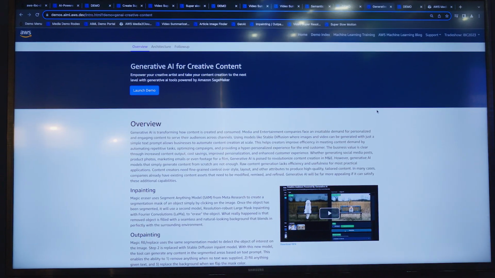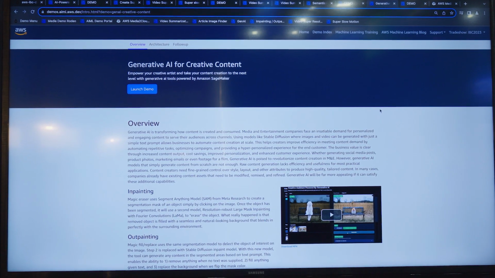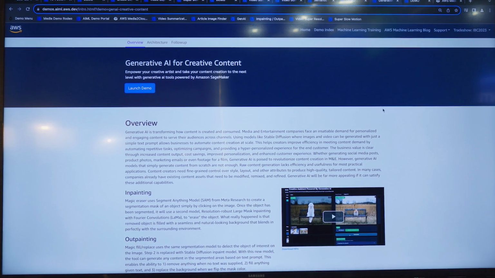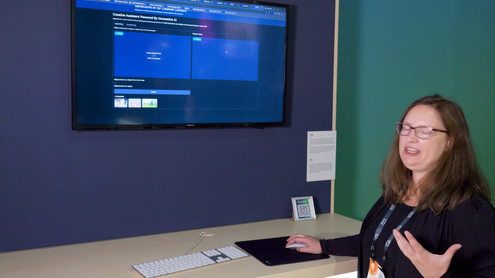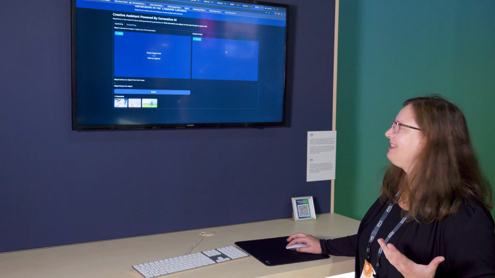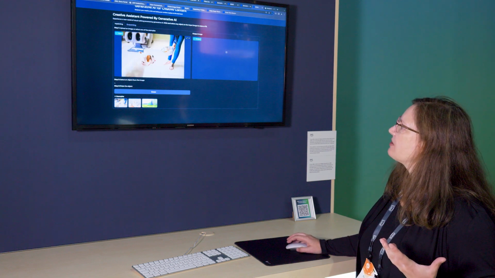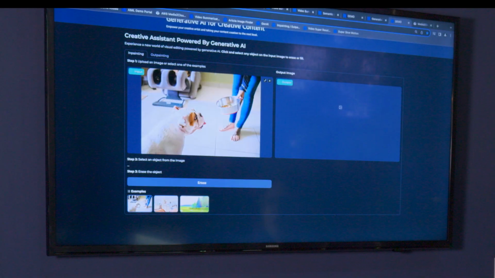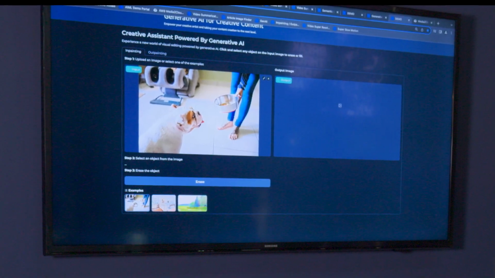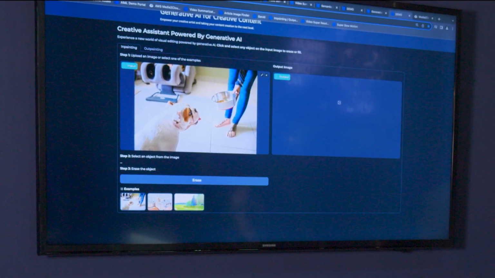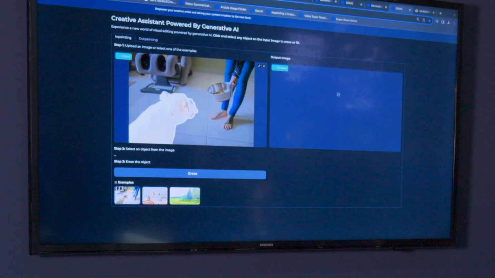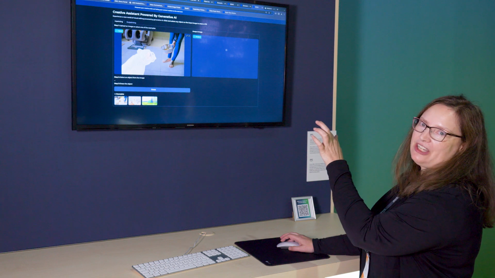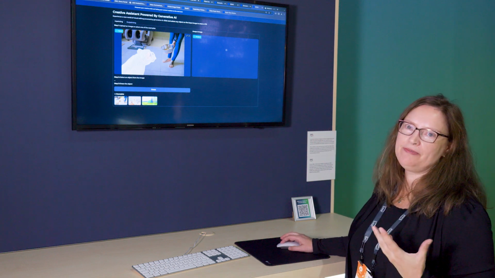This is showing generative AI for creative content. You're taking your existing images and you can replace elements of the image or change the background of the image using machine learning. I'll just show an example. This example is called infill. I'm going to select the dog in this image, and every object in this image is segmented by the machine learning.